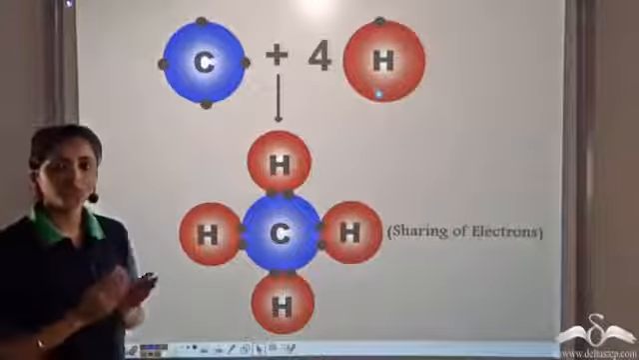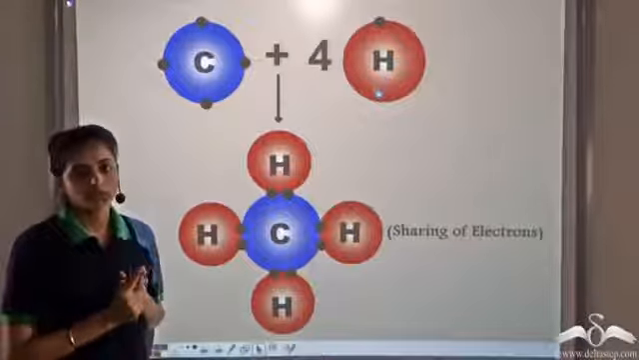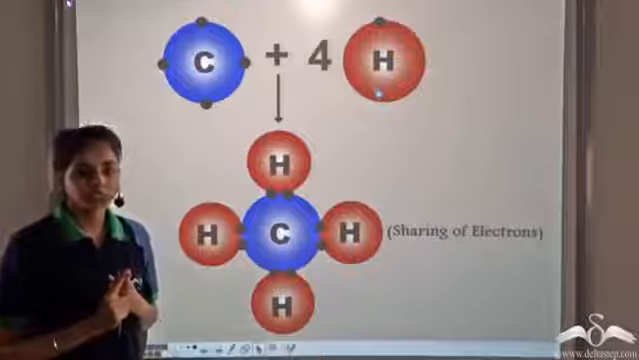So in the case of carbon or elements having 4 valence electrons, they become stable by sharing electrons. Such elements are known as metalloids.